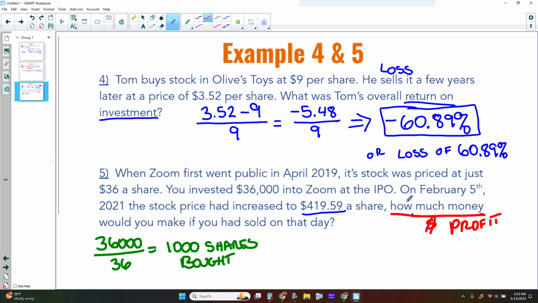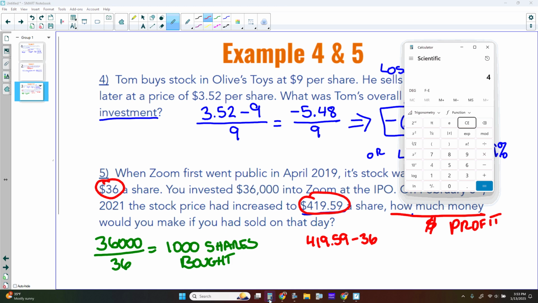Now, the profit on this, you purchased for $36 and it has increased to $419.59. So we actually need to find the difference between those two to determine what our profit is. So we need to take that current price, $419.59, and subtract $36.